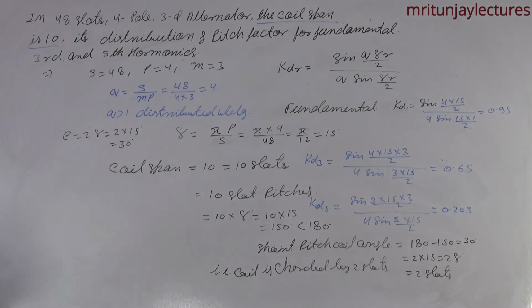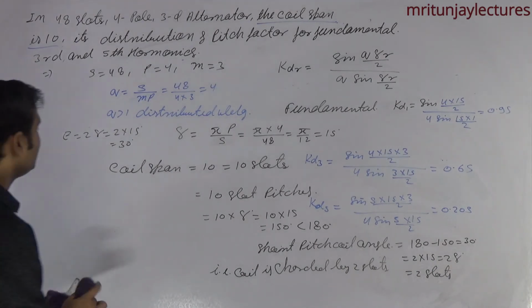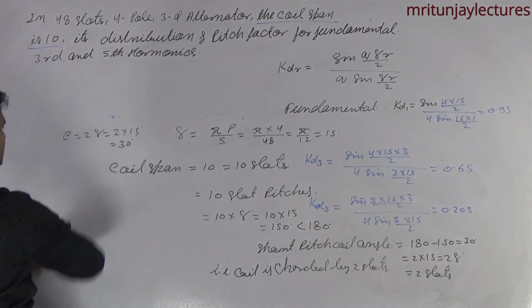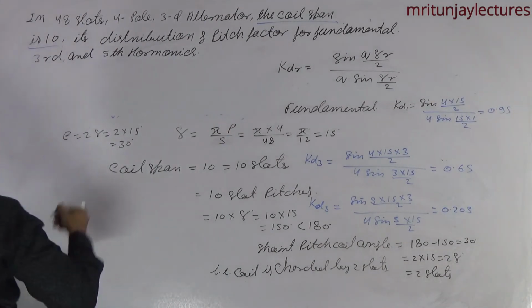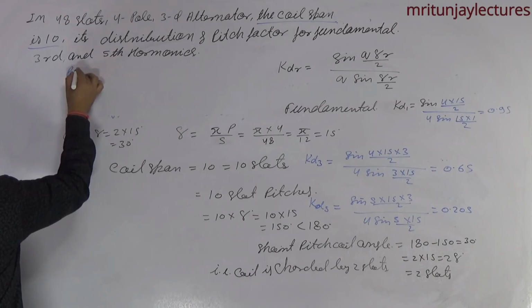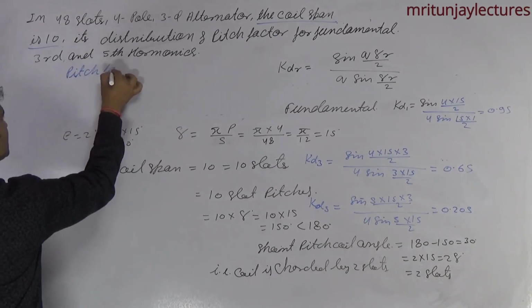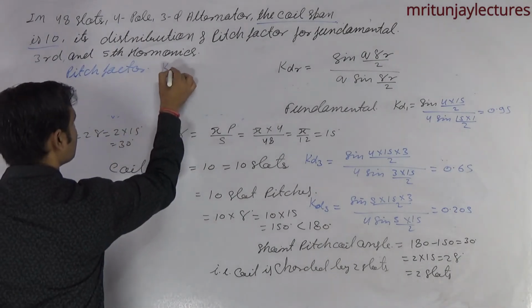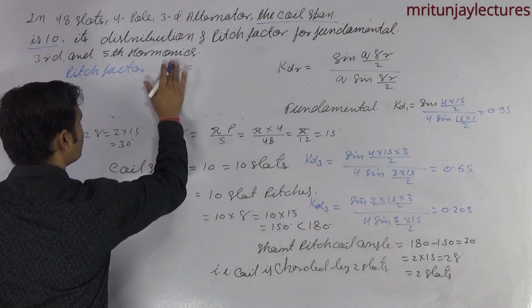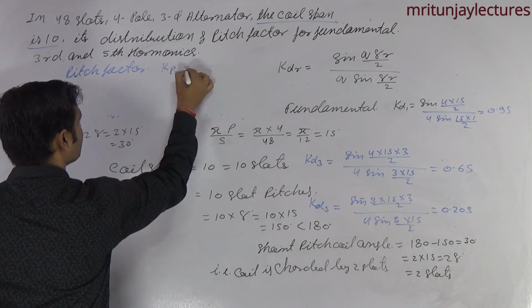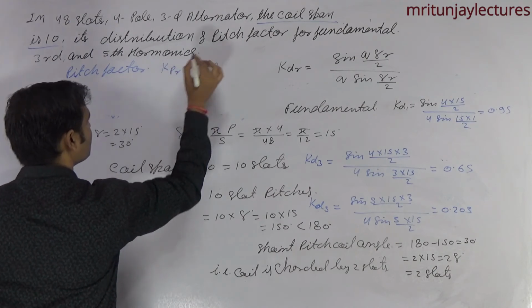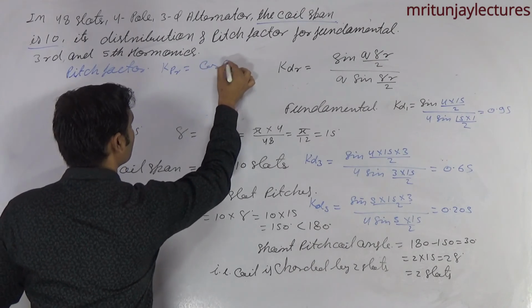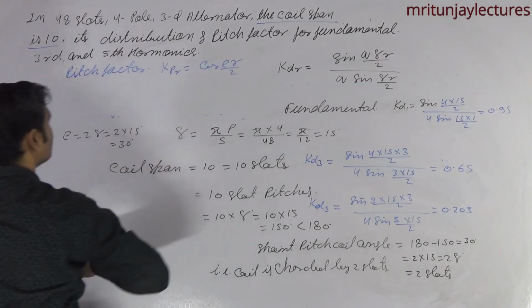Okay. Now, with the help of this formula, pitch factor for Rth harmonic KpR is written as cos of rho R by 2.